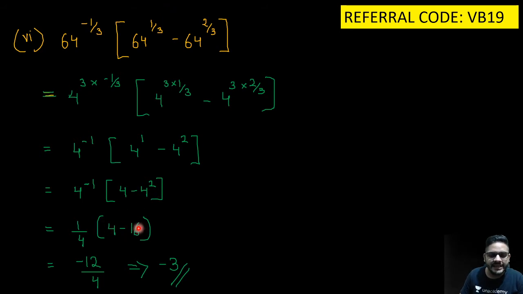अब 4 minus 16 is nothing but minus 12. Then we get minus 12 by 4 is equal to minus 3. I hope everyone is pretty clear with it. Just I'll have a sip of water and then we move forward.